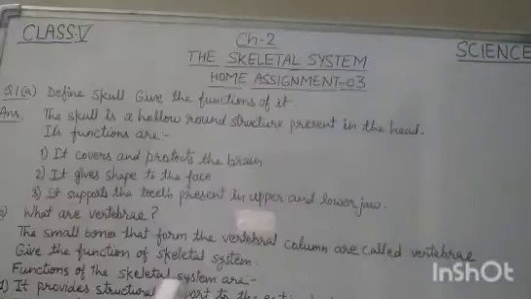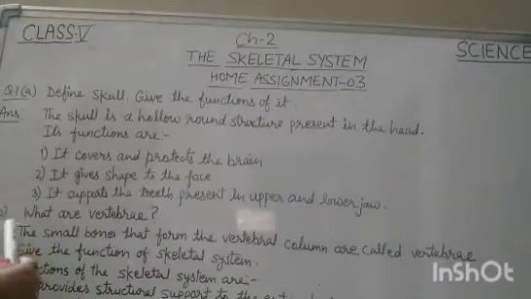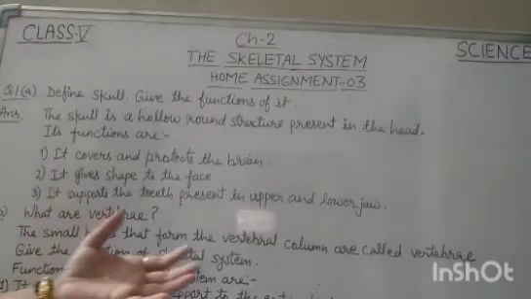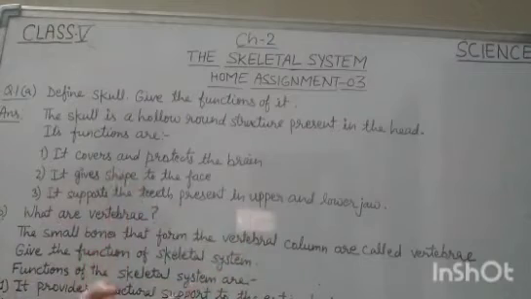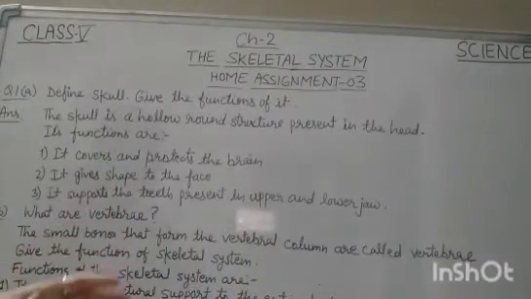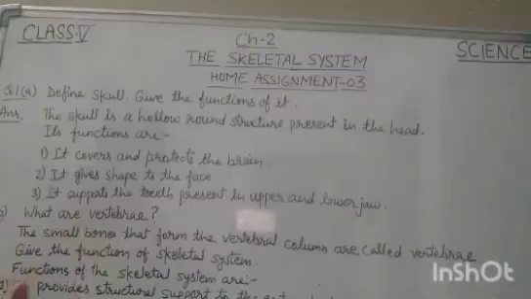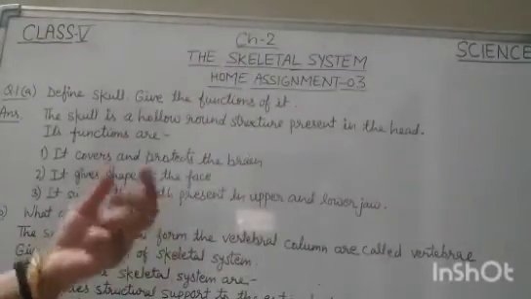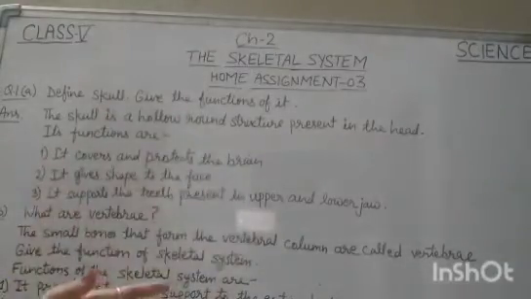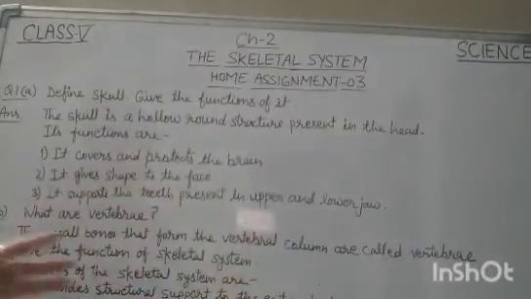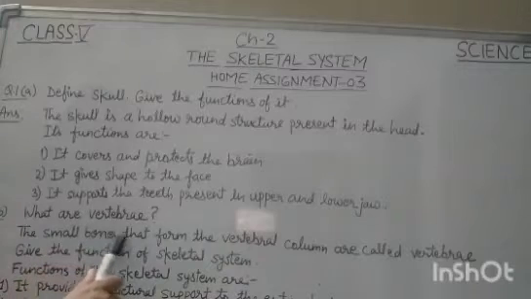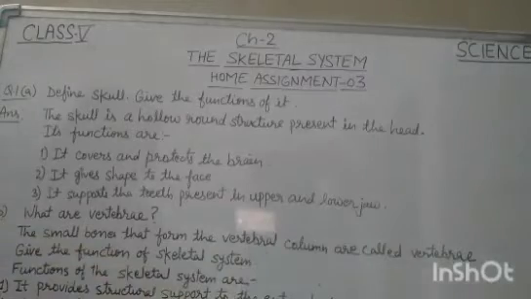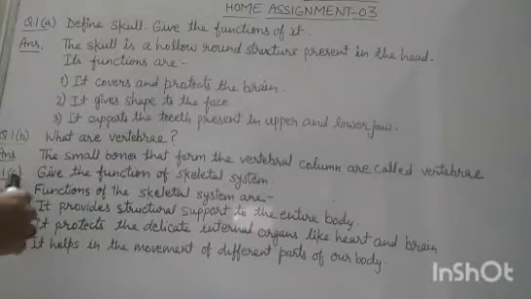This is called skull. Now next question, question 1 part B is what are vertebra? Now we have read that our backbone consists of a bony structure made up of 33 bones. Okay, backbone is known as vertebral column, and those small bones that form the vertebral column are known as vertebra. So the answer will be the small bones that form the vertebral column are called vertebra.